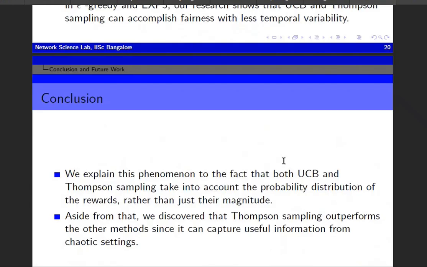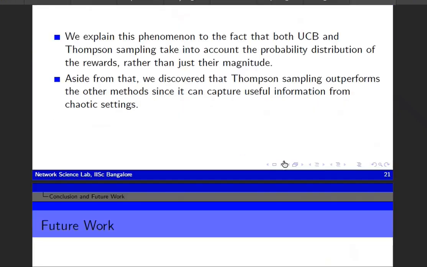Apart from this, we discovered that Thompson sampling outperformed the other methods since it captures useful information from this chaotic setting. We have also explained the phenomenon by the fact that both UCB and Thompson sampling take into account the probability distribution of the reward rather than just their magnitude.